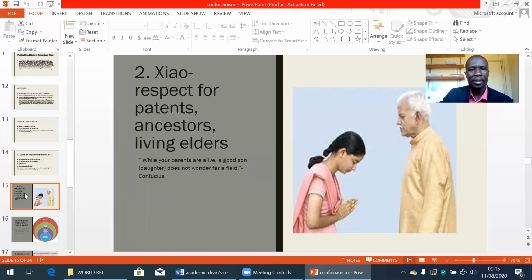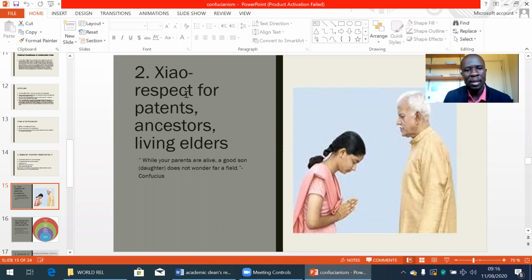Then the other area that he focused on is respect for parents, for ancestors, and for the living elders. There is a typo there. That should be an R. So while your parents are alive, a good son or daughter does not wander far afield. That is one quote from Confucius. So he emphasized that there has to be respect for us to have, for society to have, to really be closely knit together.